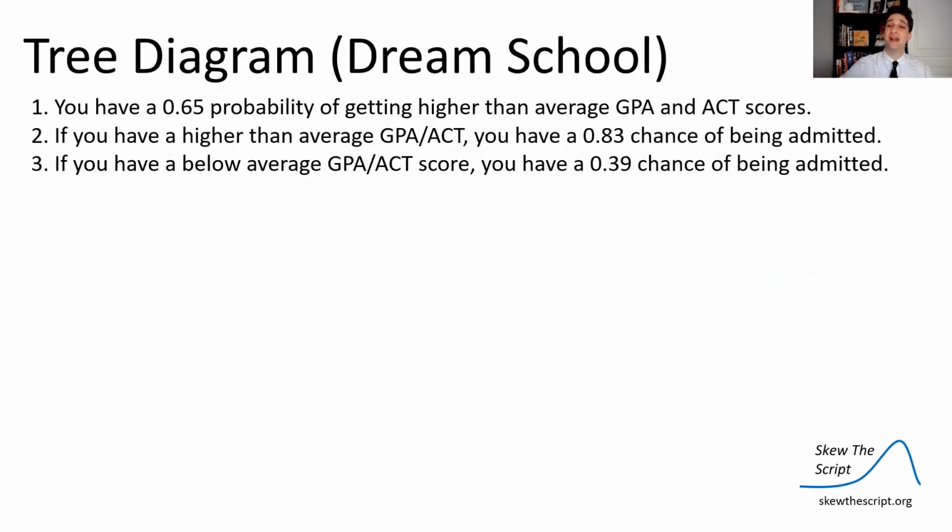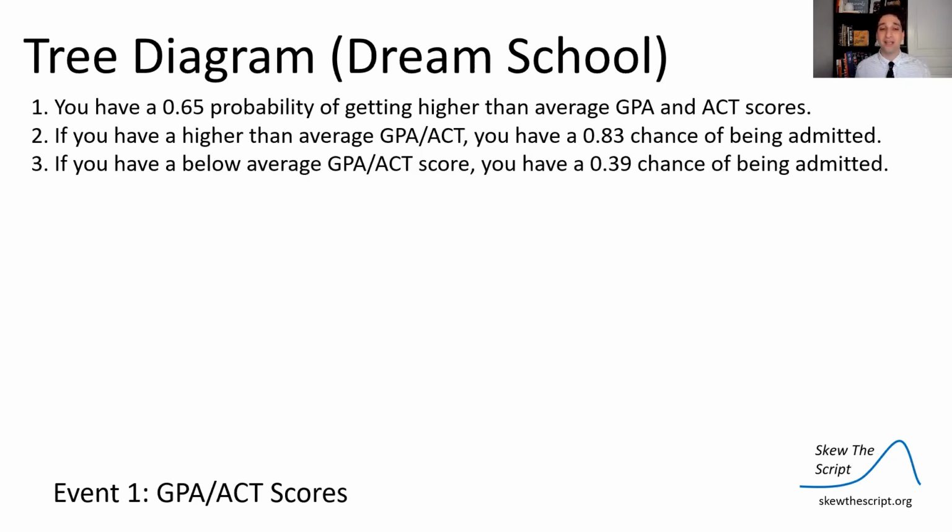We're going to do a tree diagram of getting into your dream school. So say you have a 65% probability of getting a higher than average GPA and ACT score. If you have a higher than average GPA and ACT score, you have an 83% chance of getting admitted to your dream school, dream college. That's pretty good. If you have a below average GPA and ACT score, you only have a 39% chance of being admitted. So it's obviously advantageous to get a higher than average GPA and ACT score.